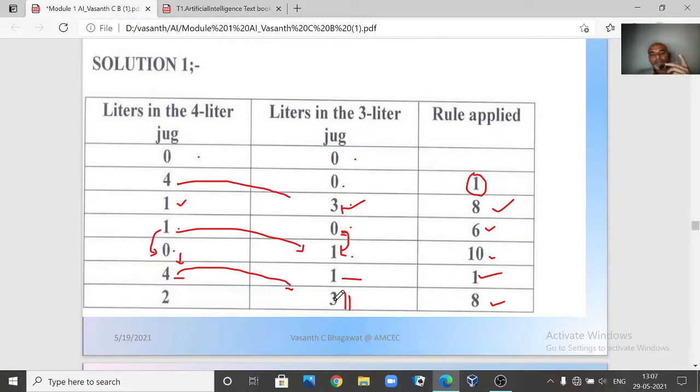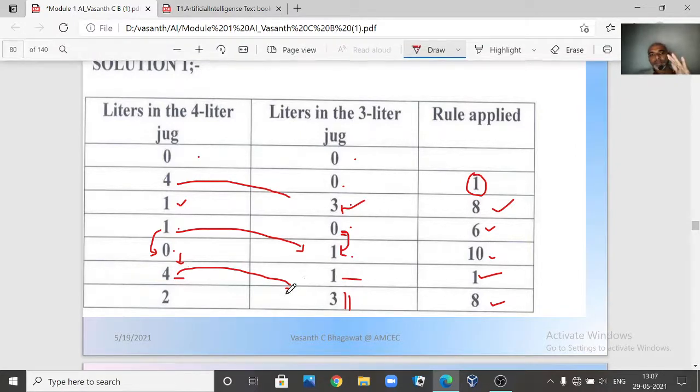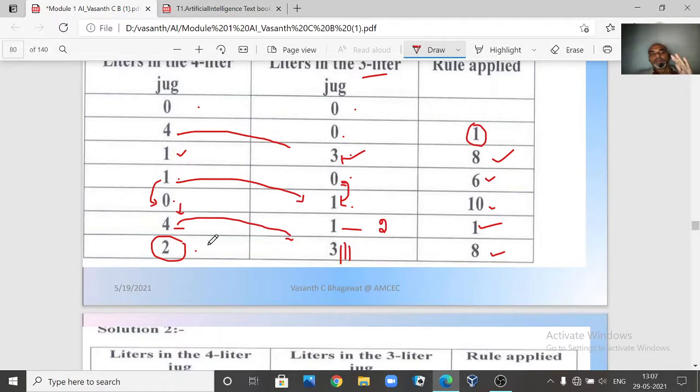So when you fill the remaining 2 liters, the 3-liter jug becomes full, right? See, 1 liter is already there, and you keep on pouring. The capacity of this is 3 liters maximum. So 2 liters can be accommodated. So you can transfer 2 liters of water from the 4-liter jug to here. When you transfer the 2 liters, 2 plus 1, this becomes 3, and here the remaining is 2, right? So now what is your board position? Now your board position is 2 comma 3.